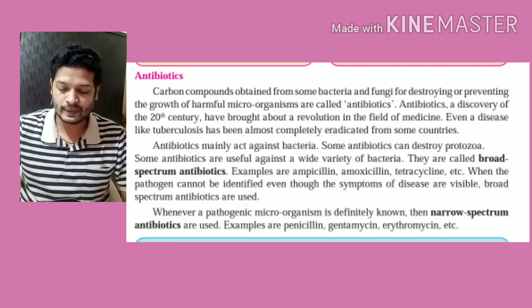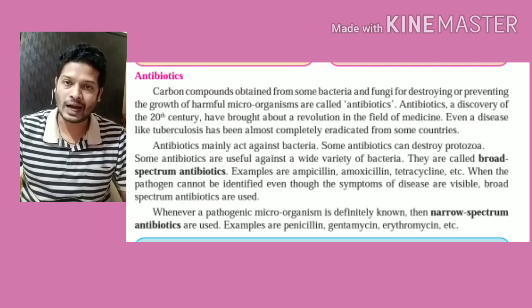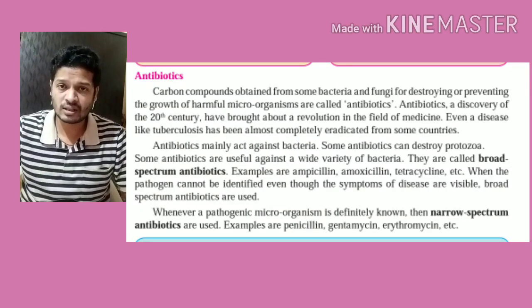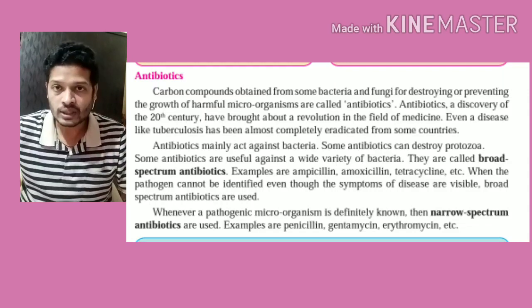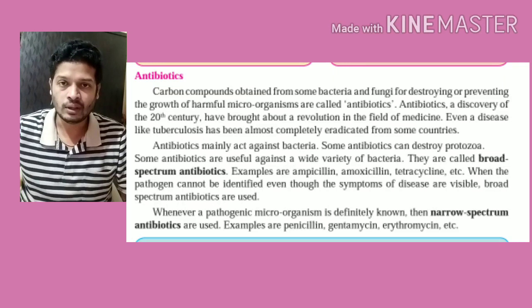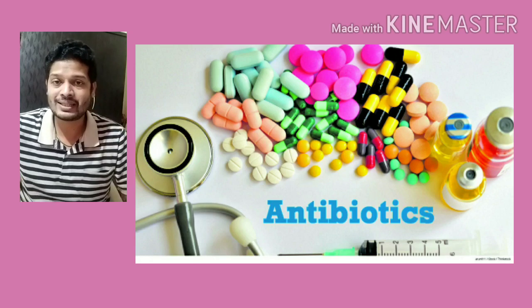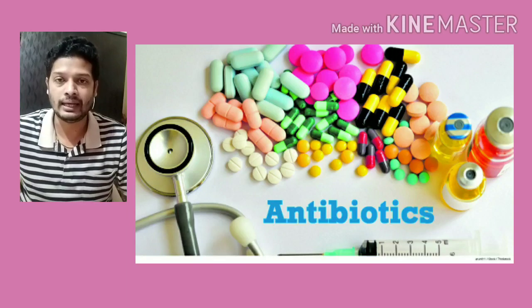So carbon compounds obtained from some bacteria or fungi for destroying or preventing the growth of harmful microorganisms are called antibiotics. So there are certain products or compounds produced by certain varieties of microbes, especially bacteria or fungi. These fungi, due to mutation, due to sudden change in their genetics, start producing a specific compound which is harmful for other microorganisms. So we are extracting these compounds from them and using them as a medicine known as antibiotic.